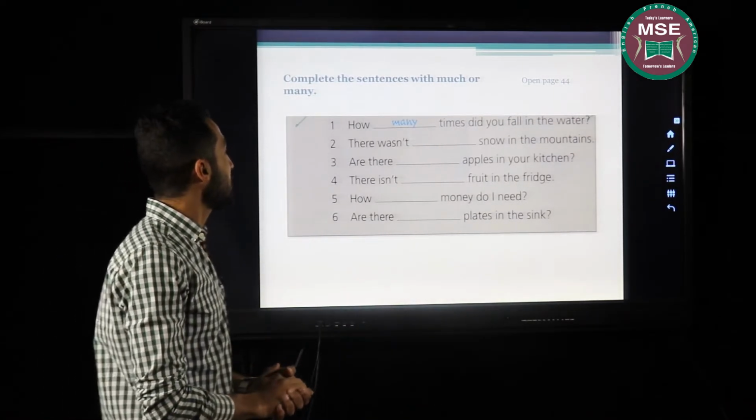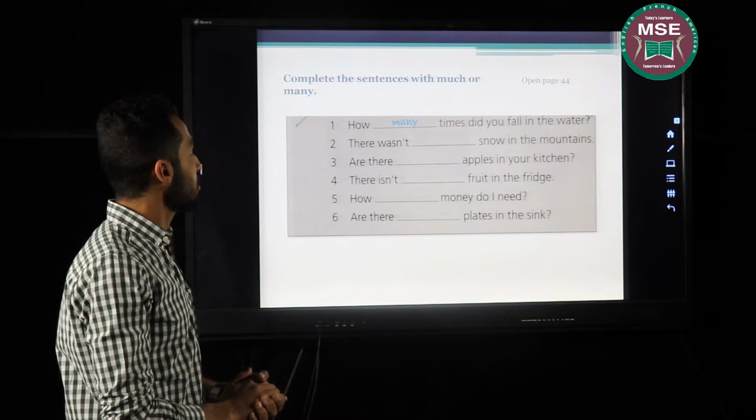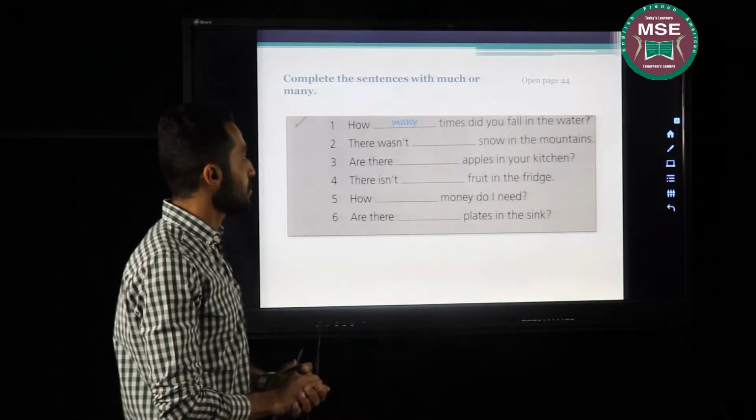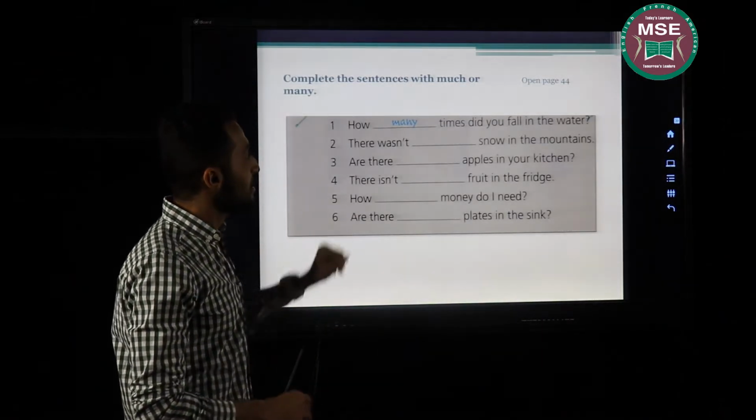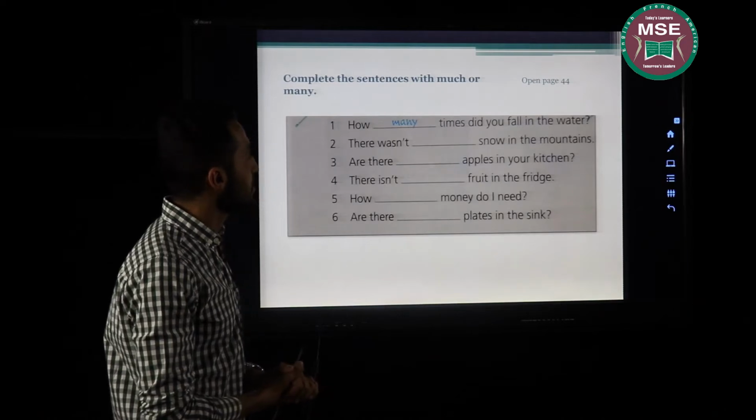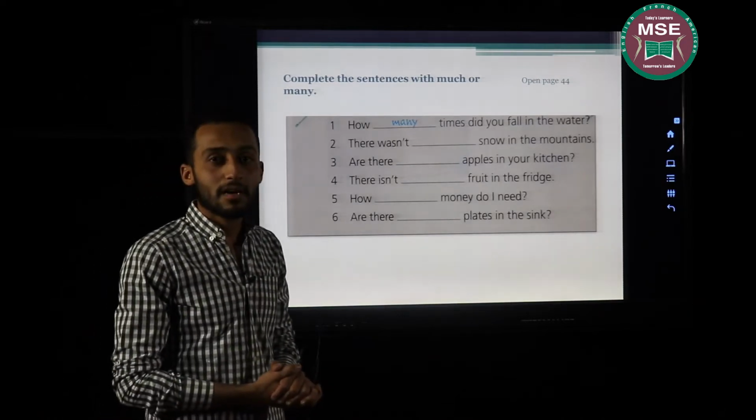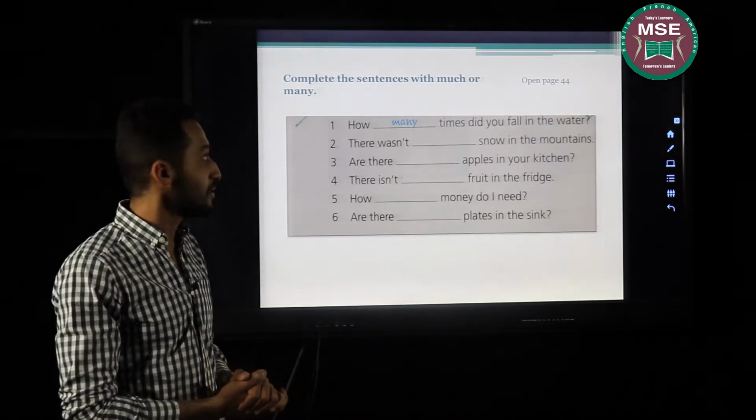As you can see, complete the sentences with much or many. First question is already answered. How many times did you fall in the water? We chose many because times is something that I can count.